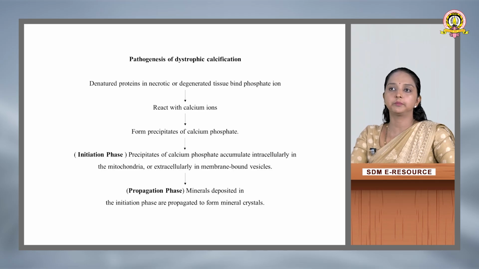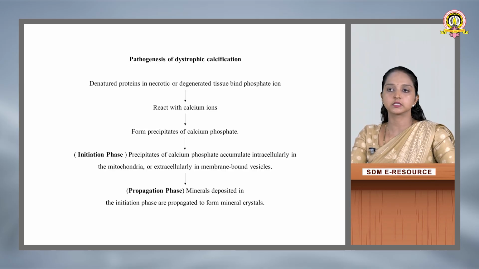Next we will look at the pathogenesis of dystrophic calcification. So denatured protein in the necrotic or degenerated tissue binds phosphate ions. Usually once there is cell destruction, there is release of certain phosphate ions that react with the calcium ions which are freely available, resulting in formation of a precipitate of calcium phosphate. So the phosphate ion combines with the calcium ion, resulting in calcium phosphate.